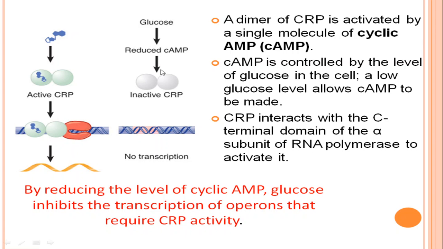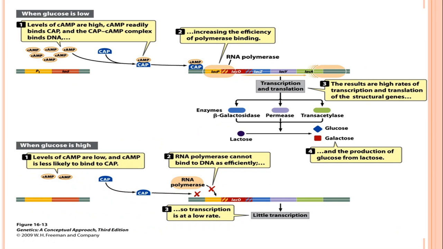You can see over here that when there is an inactive CRP, no transcription takes place. But when the CRP gets activated, it increases the affinity of RNA polymerase to bind and transcription gets started. So, when you provide cells with lactose and glucose both, the cell will utilize glucose first.